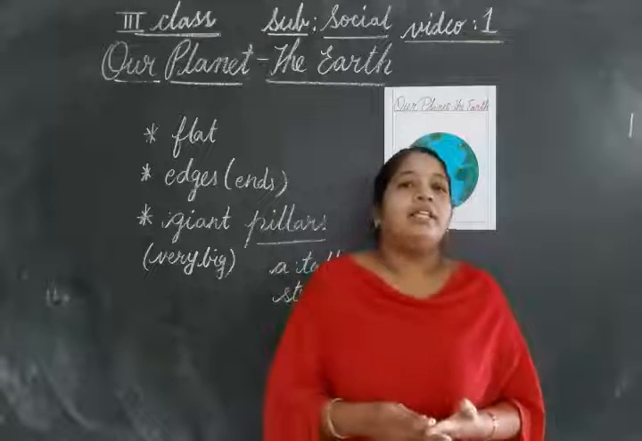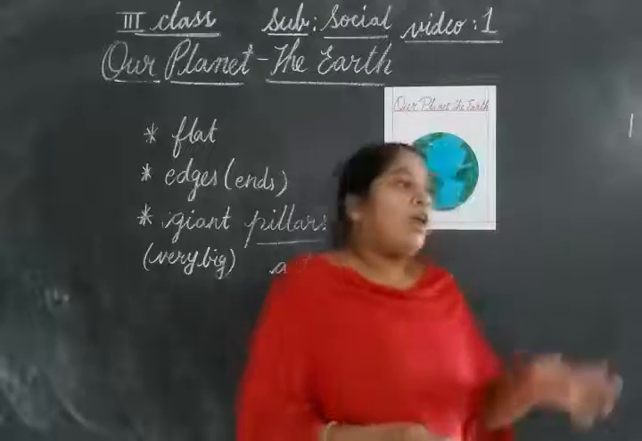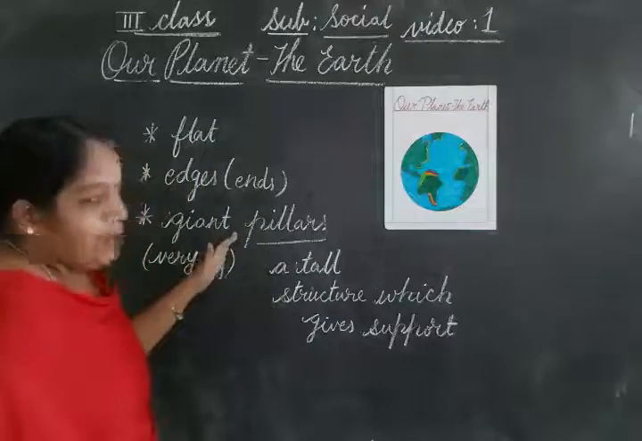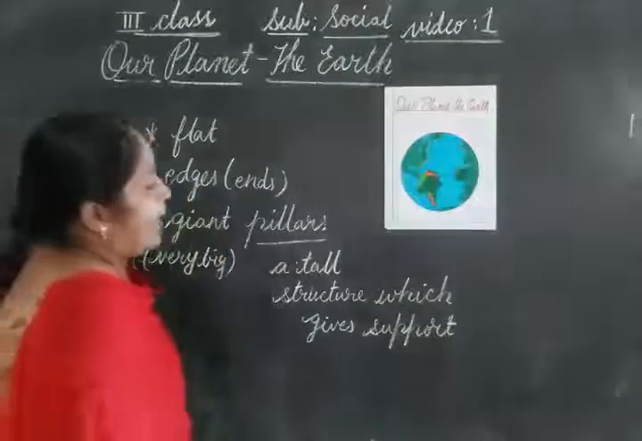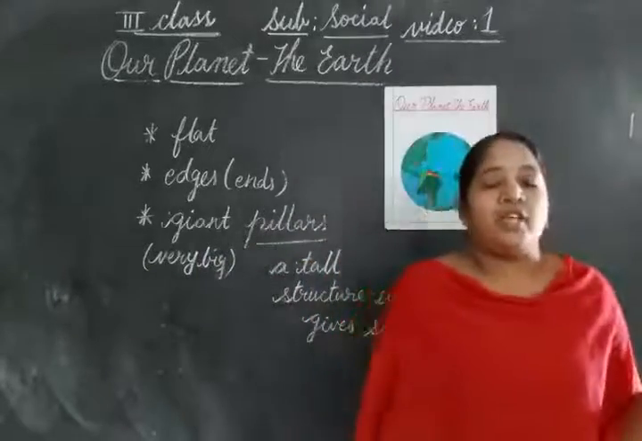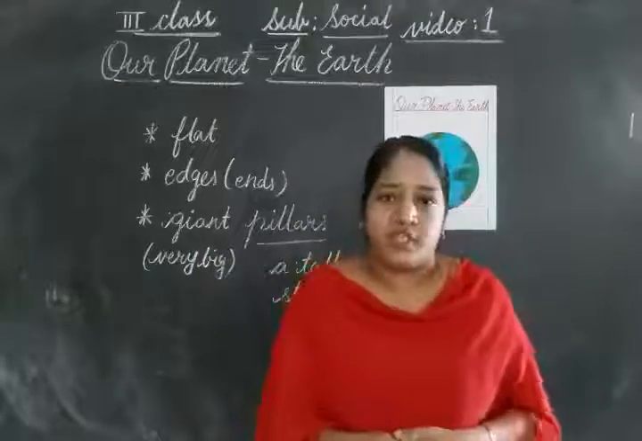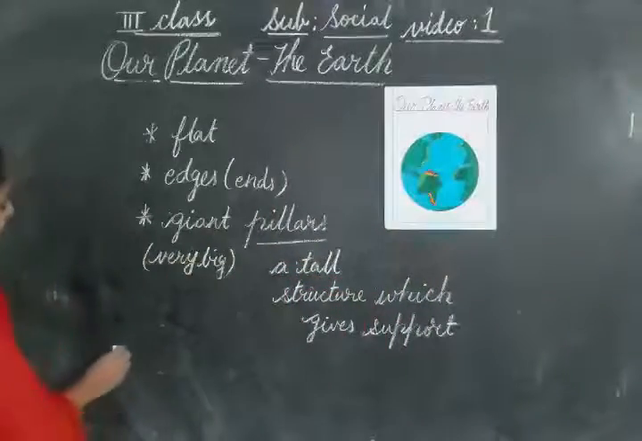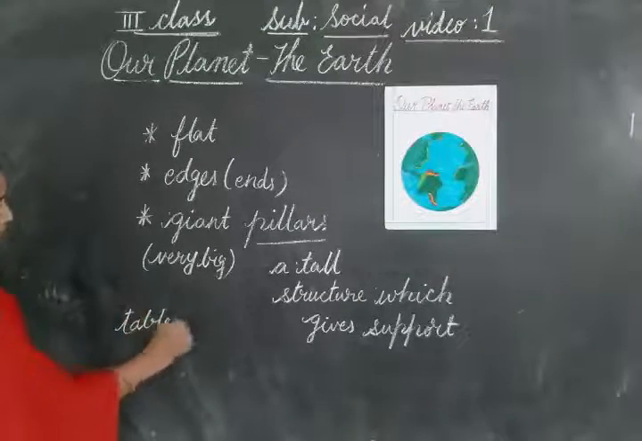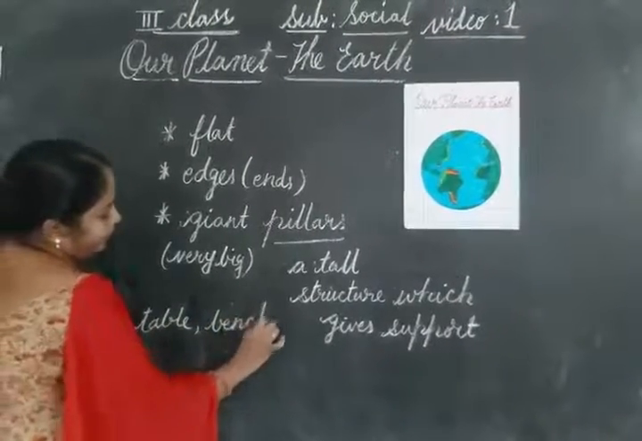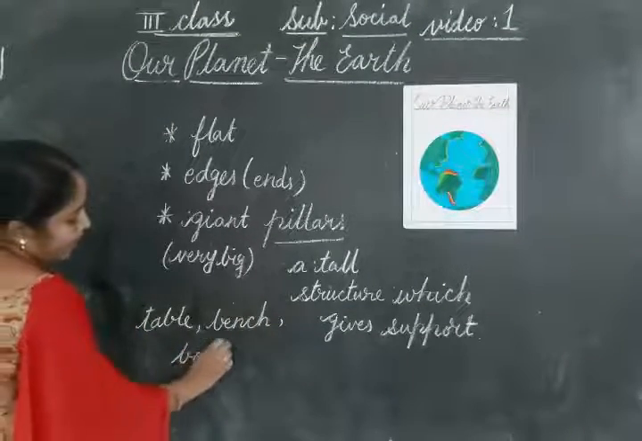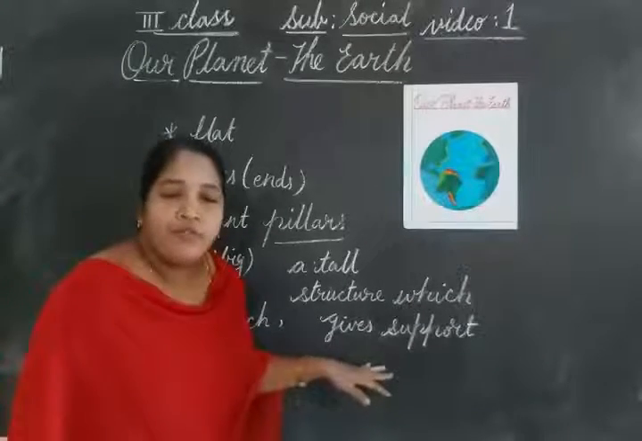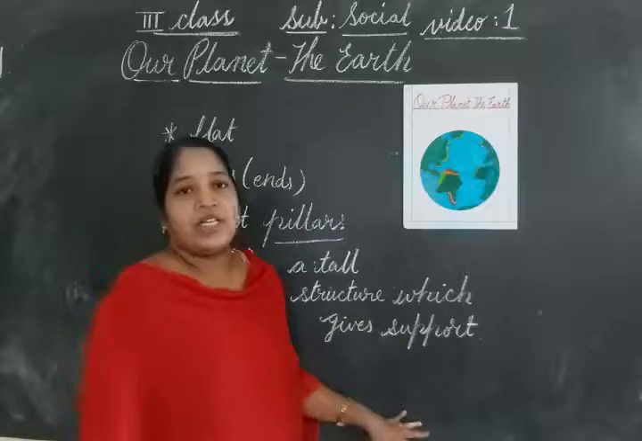Clear, children? You all know that the earth is round in shape. But long ago, the people thought it is flat, it has edges, and it is supported by giant pillars. For example, generally all flat objects have edges. If you see flat objects such as a table, bench, or book, these are a few examples of flat objects. And all flat objects have edges.